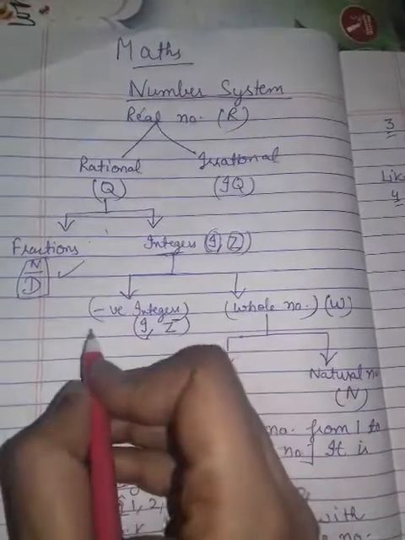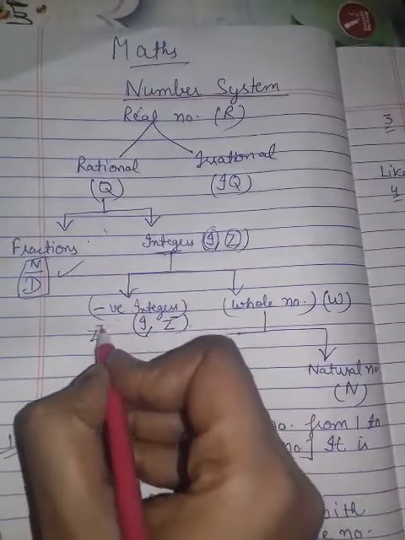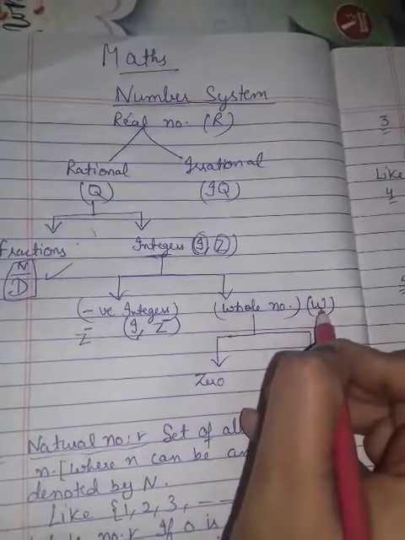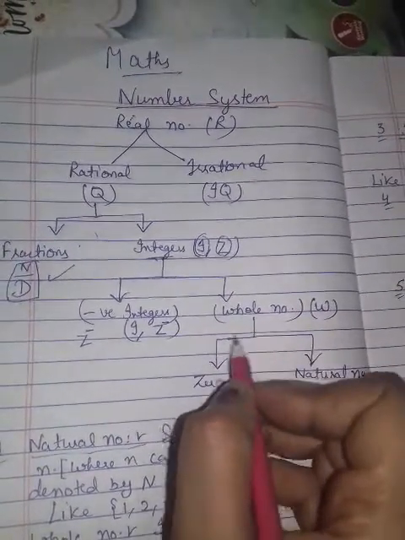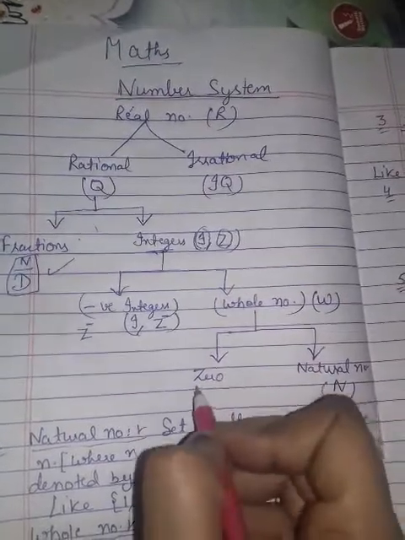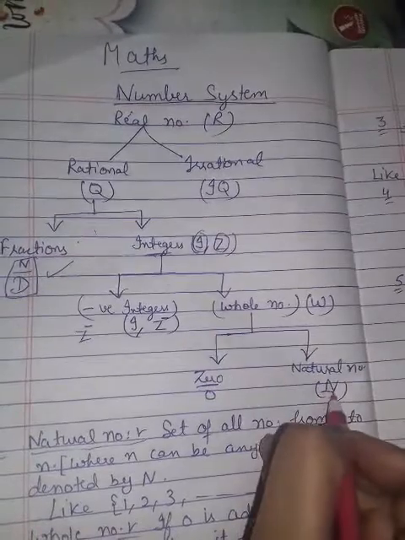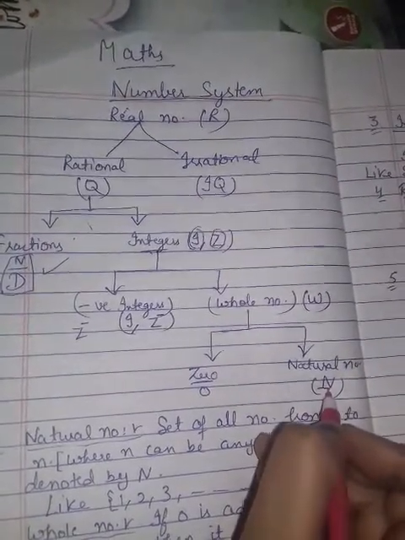Negative integers are denoted by Z minus and whole numbers are denoted by W. Whole number is again divided into two parts, 0 and natural numbers. Natural numbers are denoted by capital N.